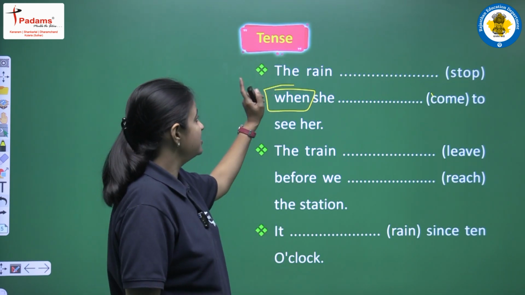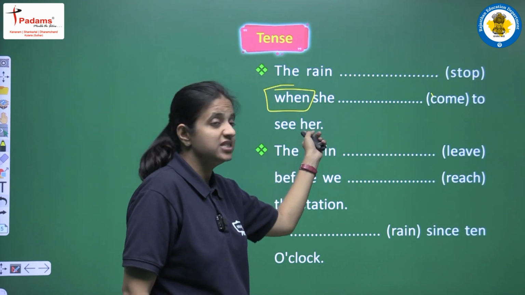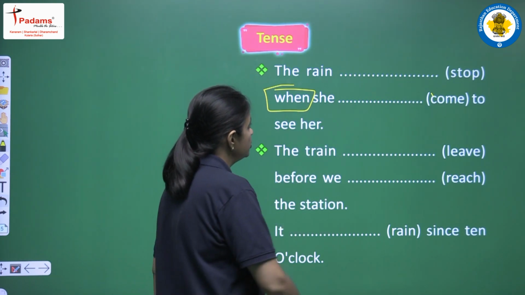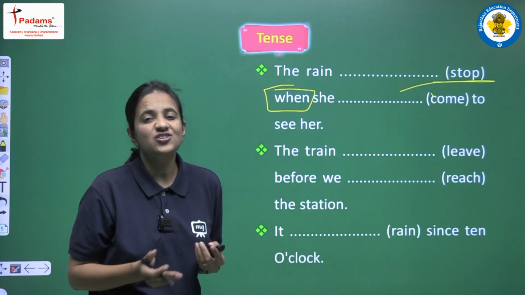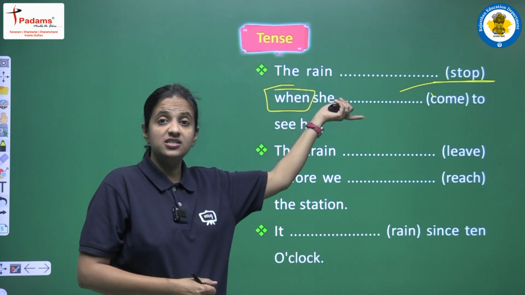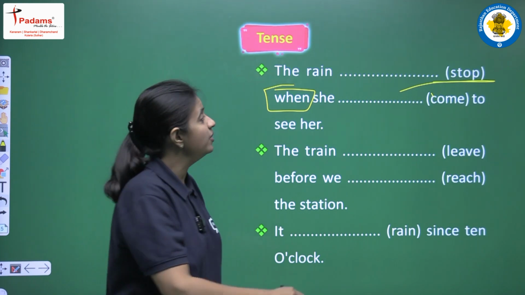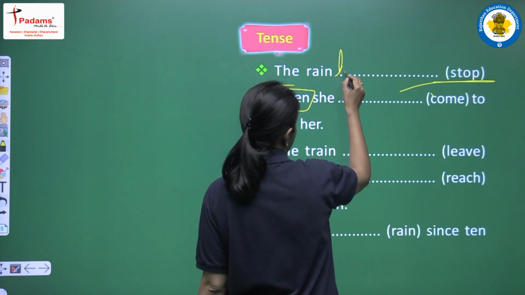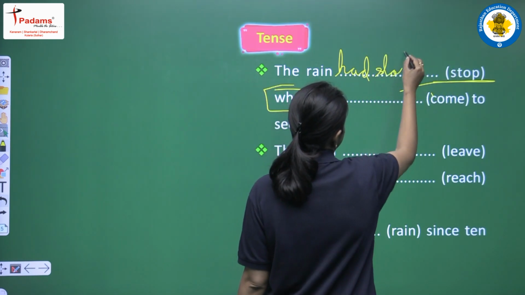So let's read. The sentence is: the rain stop when she come to see her. So here we will use the rain stop, right? So यहाँ का जो action है ये actually पहले complete हुआ है. So we will use past perfect here, and past perfect means had plus third form. So as a helping verb we will use had first of all. Third form of stop is stopped.